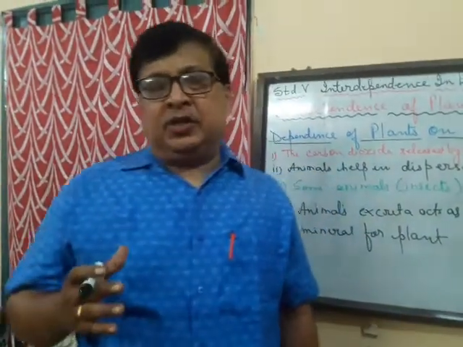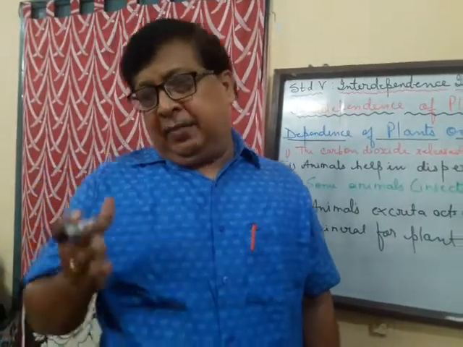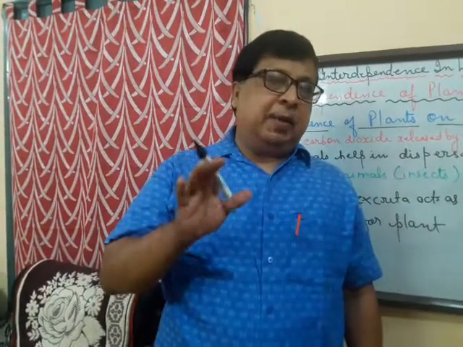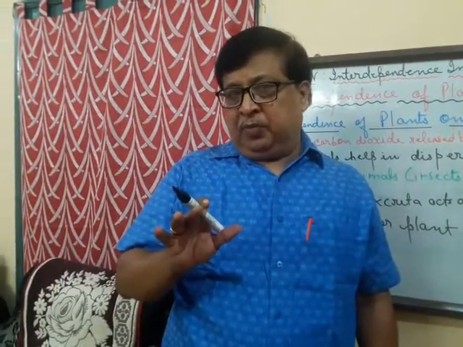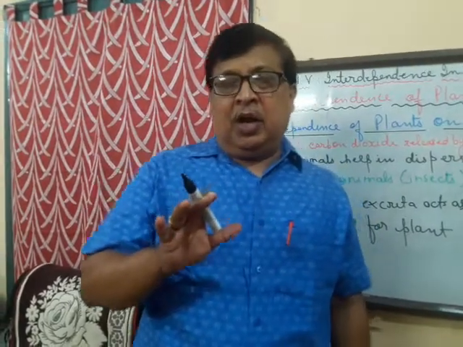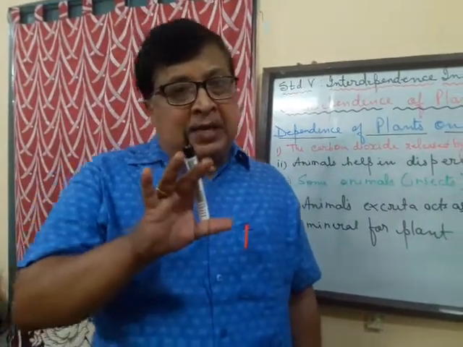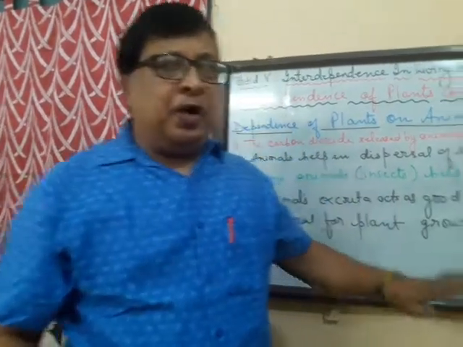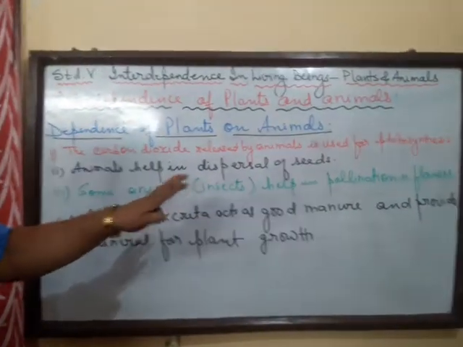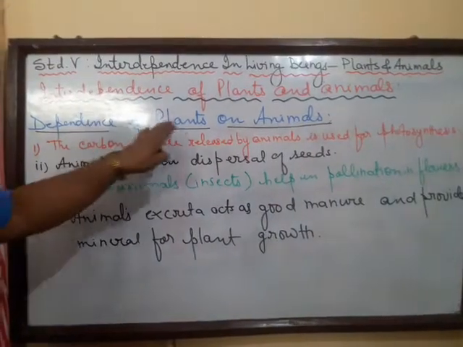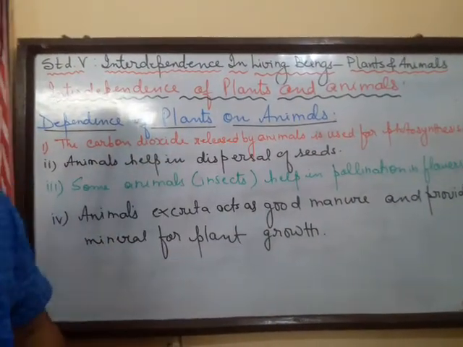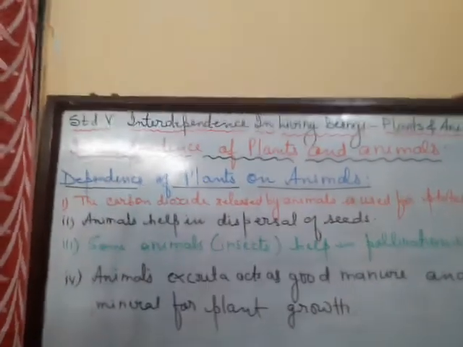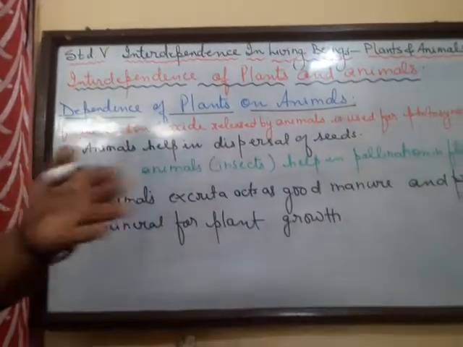Now children, let's see the interdependence of plants and animals. We know that both plants and animals depend on each other. We are going to see one by one how first the plants depend on the animals. So here are some of the points that I've listed, where we'll see how plants depend on animals. We all know that plants depend on several basic needs.